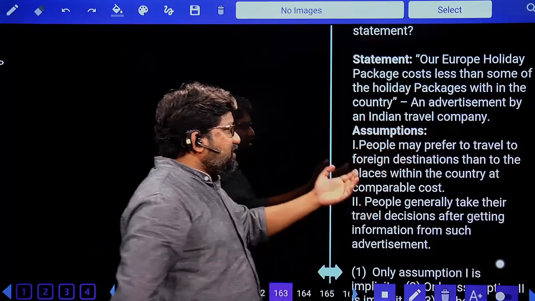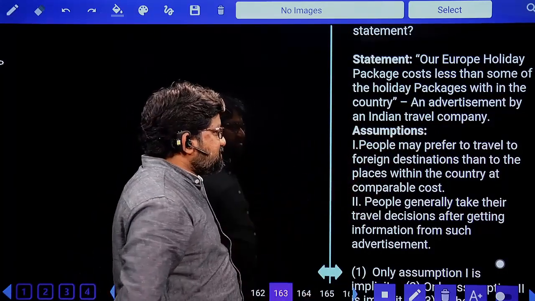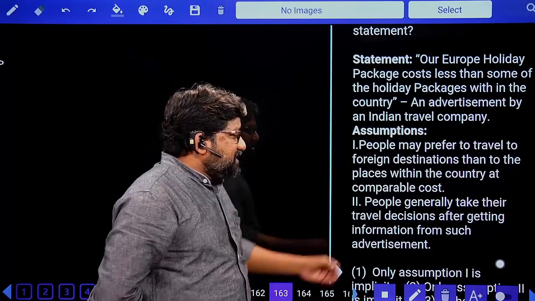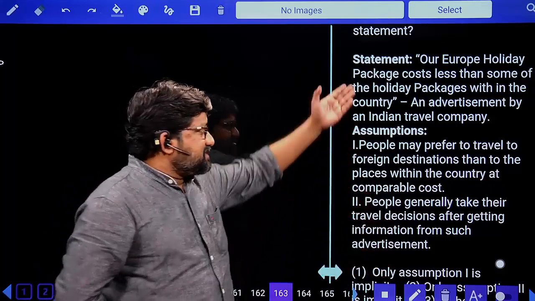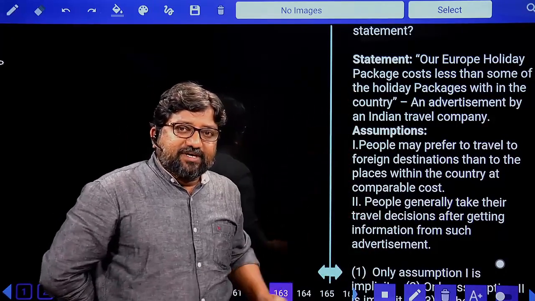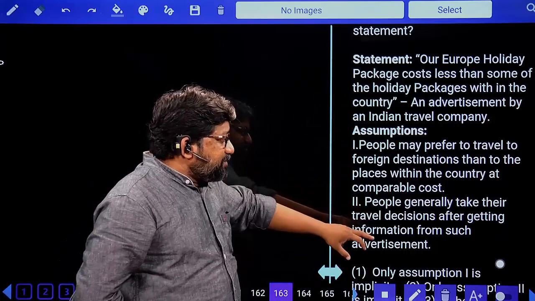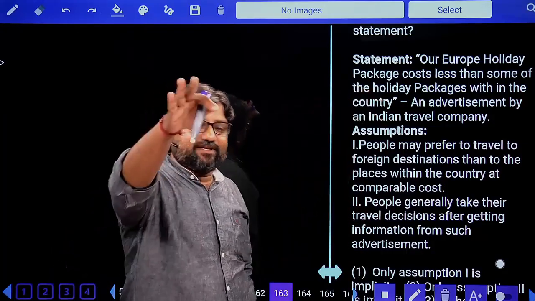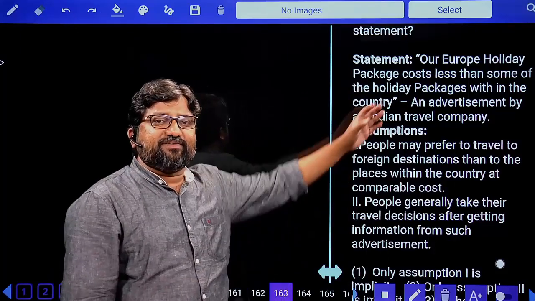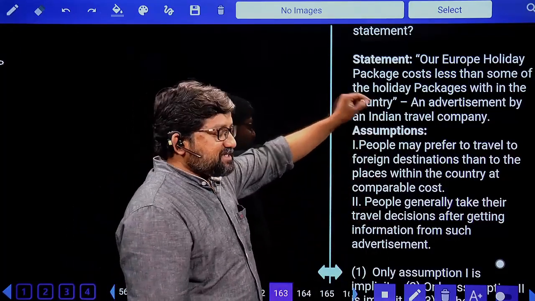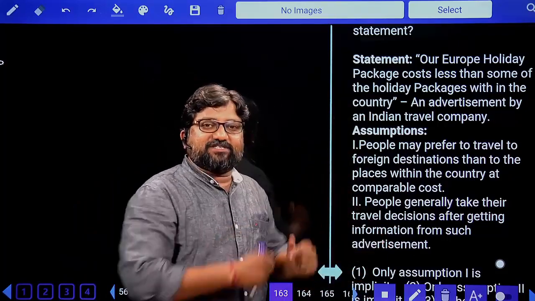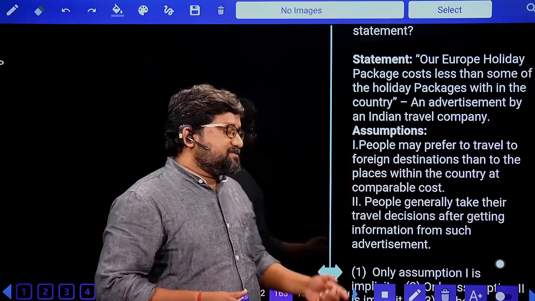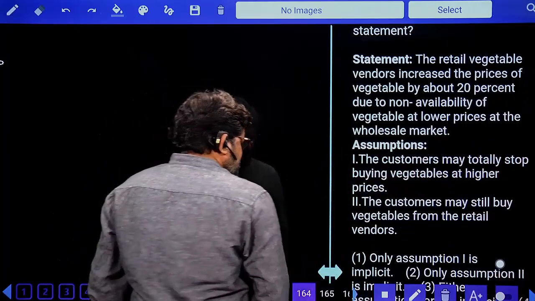People prefer to travel to foreign destinations. Yes, 100% yes. People generally take their travel decisions after getting information from such advertisements. Yes, maybe this is the assumption of the speaker. And if the speaker is assuming that people will not take decisions after seeing this advertisement, then there is no point of giving an advertisement. Then he will not give advertisements. Yes, he is assuming that people will see this advertisement, take a decision and respond to the advertisement. So what is your answer? Both 1 and 2 are implicit.